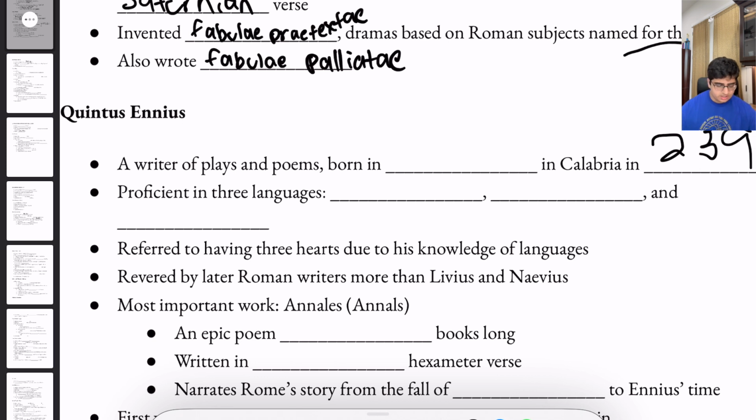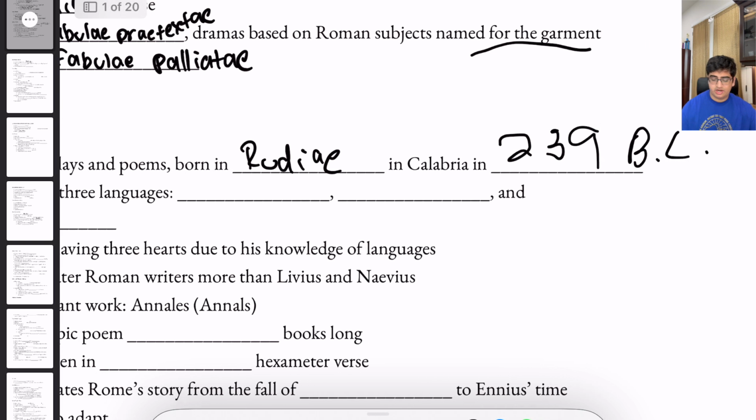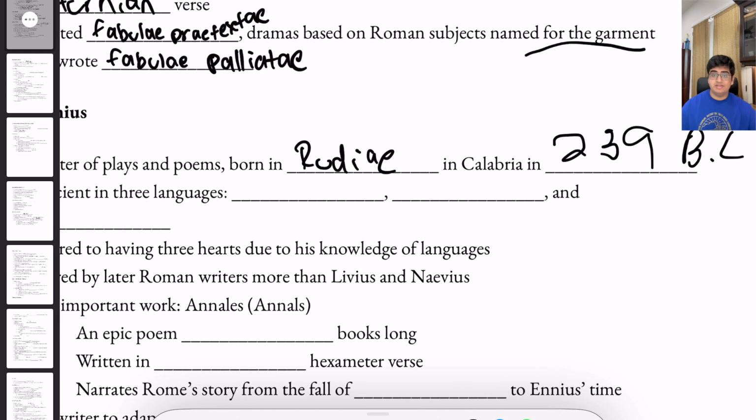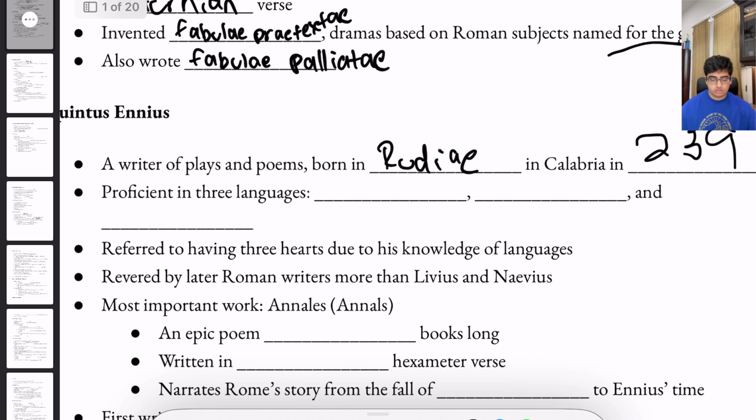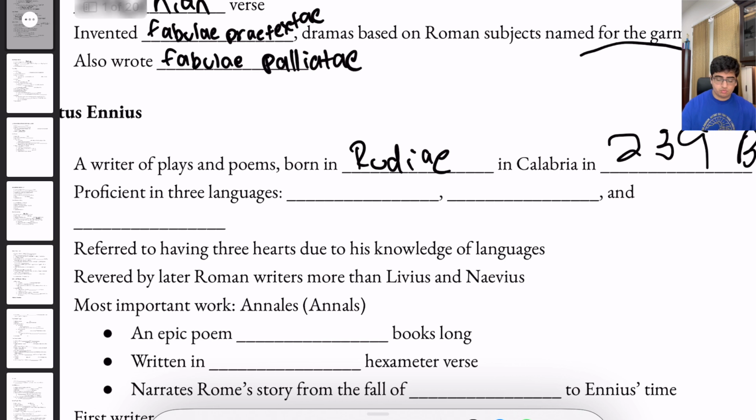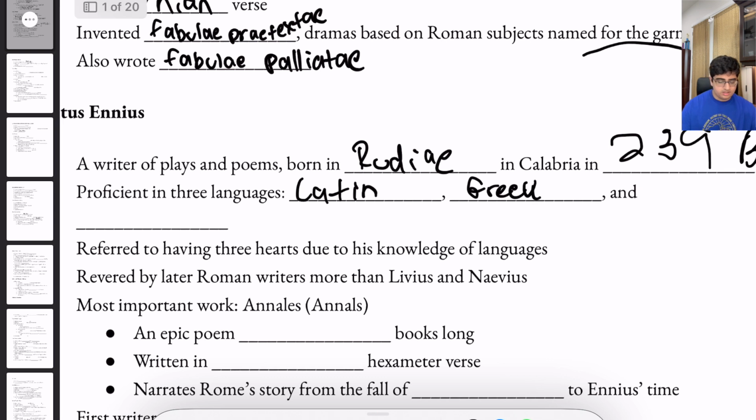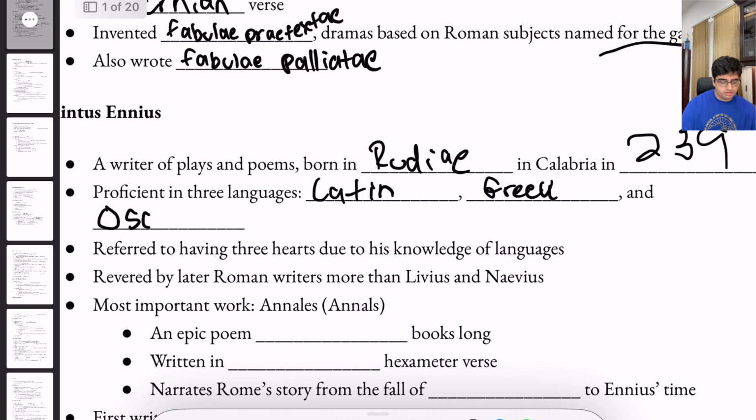Ennius, a writer of plays and poems, was born in Rudiae in Calabria in 239 BCE. He was proficient in 3 languages. These languages were Latin, Greek, and Oscan.